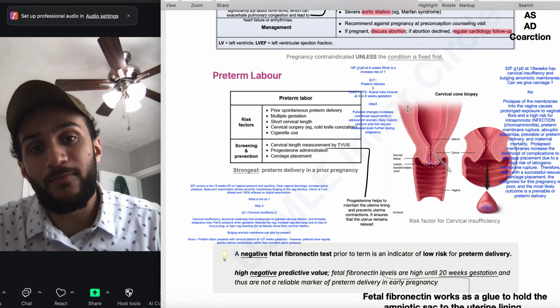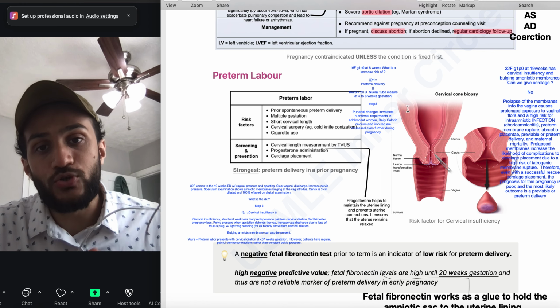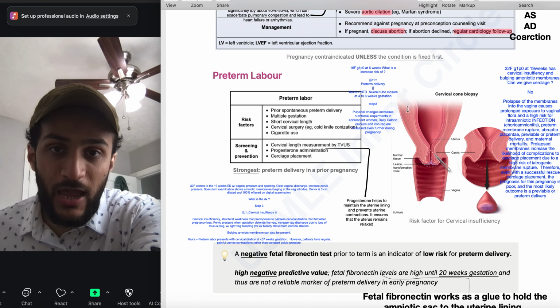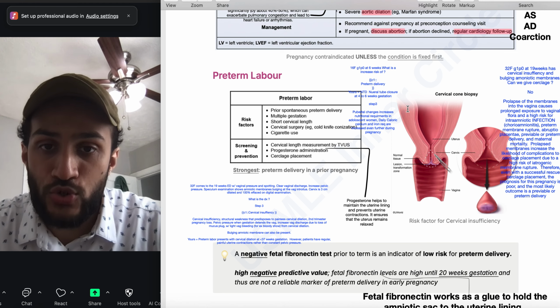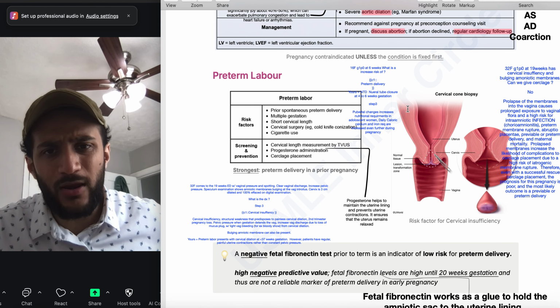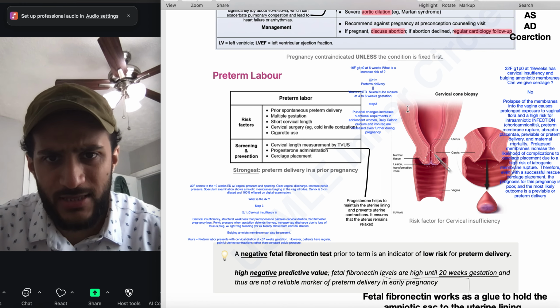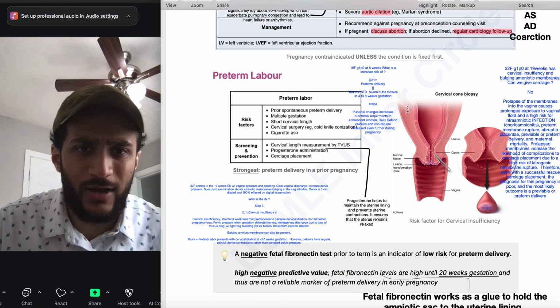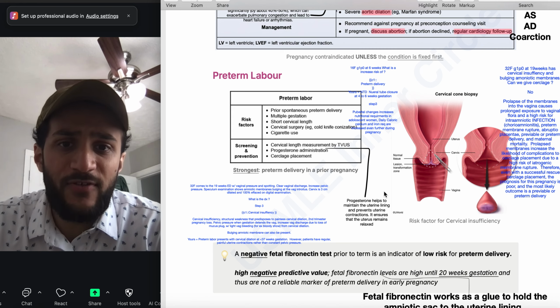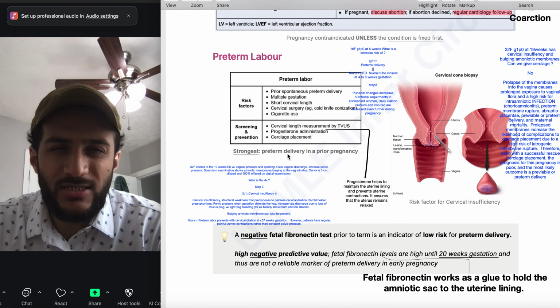So guys, preterm labor, what are going to be the risk factors? So preterm labor is going to be any sort of prior spontaneous preterm delivery. We can have multiple gestations, short cervical length, that's a really important one. And we can have over here cervical surgery with cold knife, conization, and all that good stuff. How are we going to be doing screening and prevention over here? We can see cervical length measured by transvaginal ultrasound, progesterone administration, and cerclage placement.